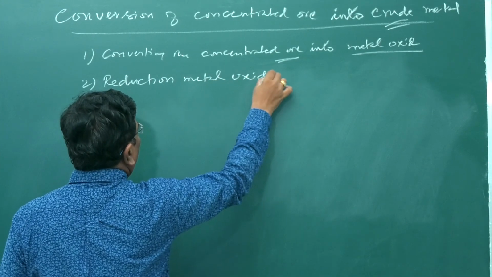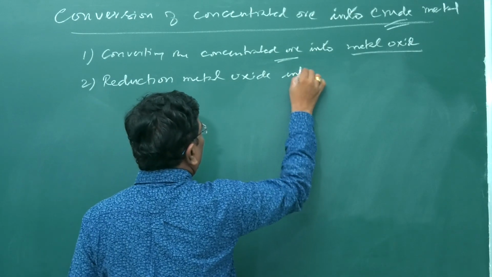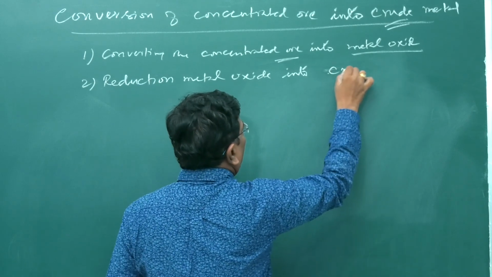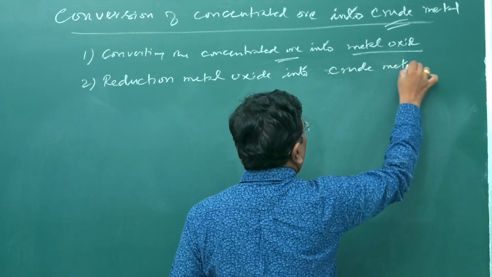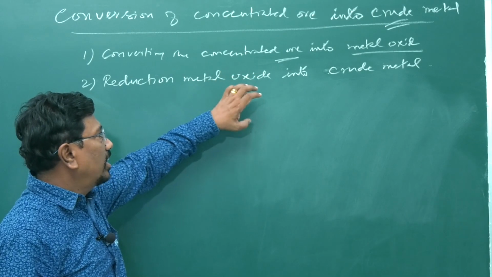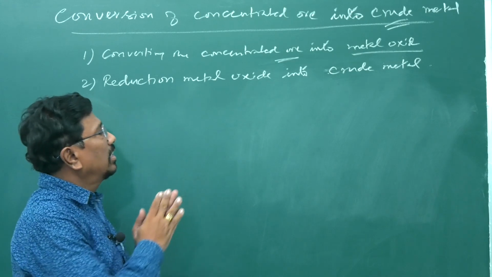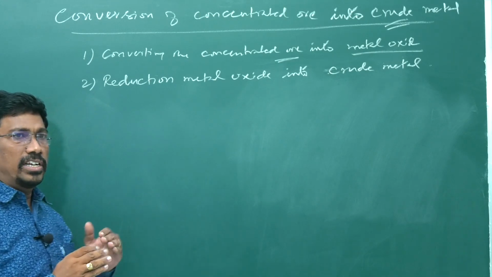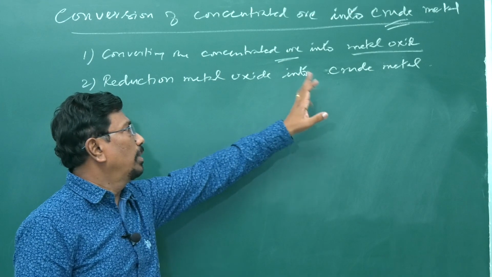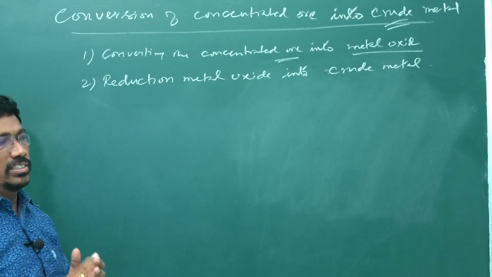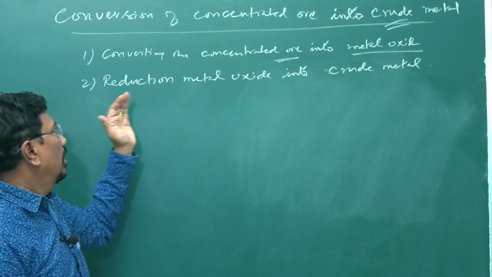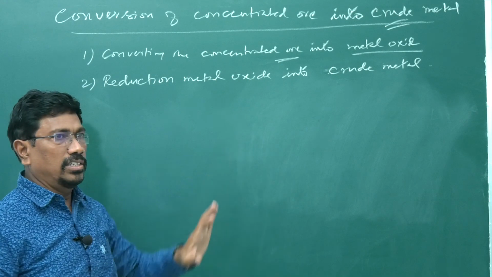When we go in for reduction of metal oxide into crude metal, we are going to see mainly different reducing agents, but there are thermodynamic principles and electrochemical principles also involved in the reduction of metal oxide into crude metal. That we will be seeing afterwards. Now, how to convert the concentrated ore into metal oxide and reduction of metal oxide into crude metal. That's what we are going to see now.